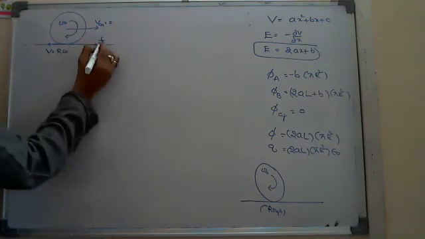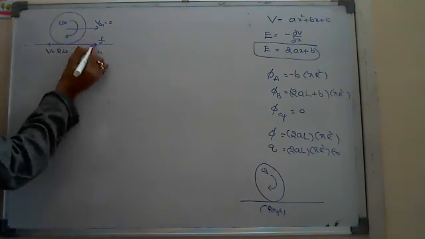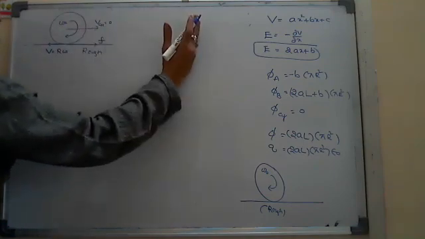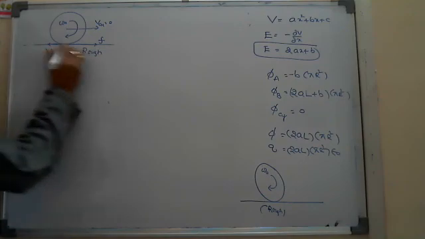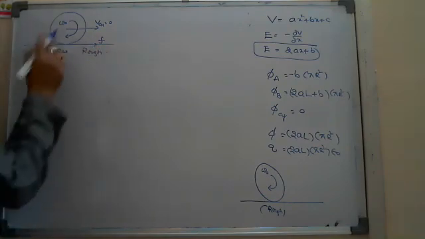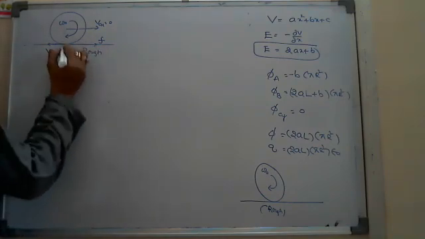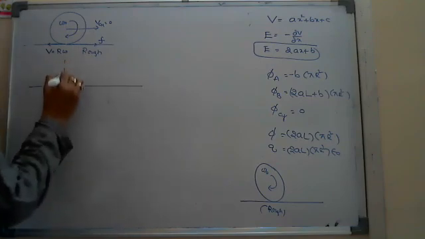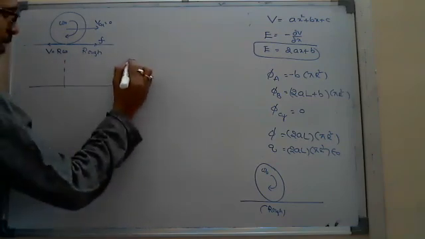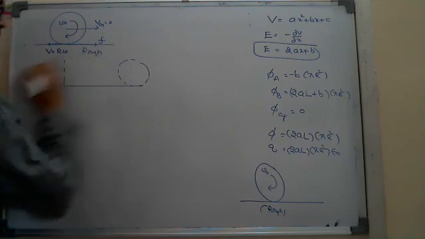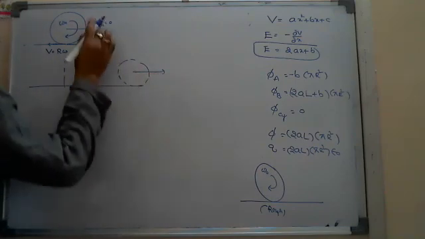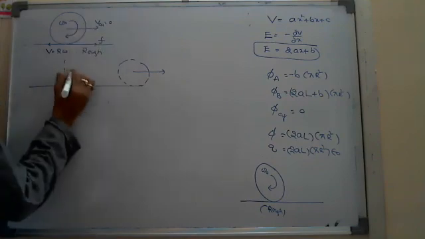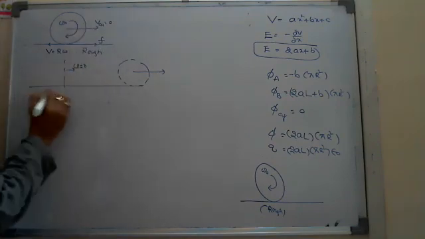That friction is trying to give some linear velocity towards the right, which means this time friction is actually supporting the motion. Initial velocity u is equal to 0 now.